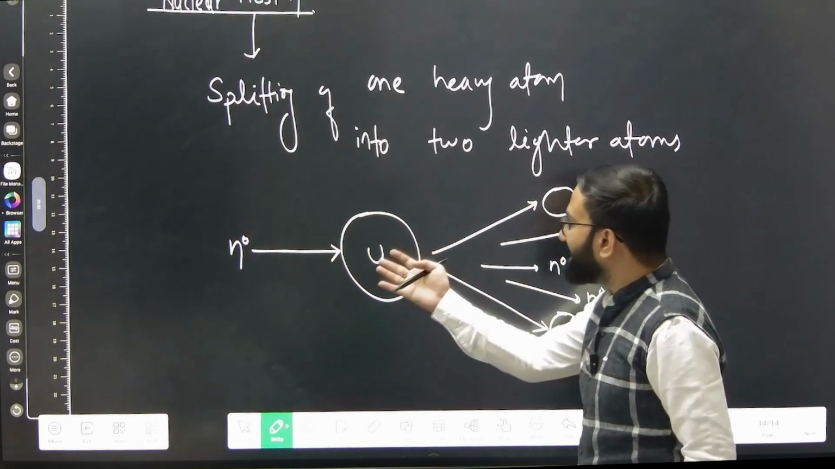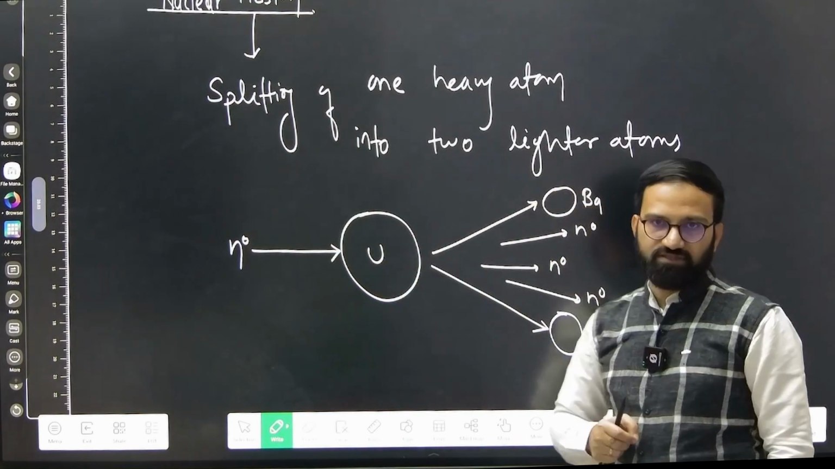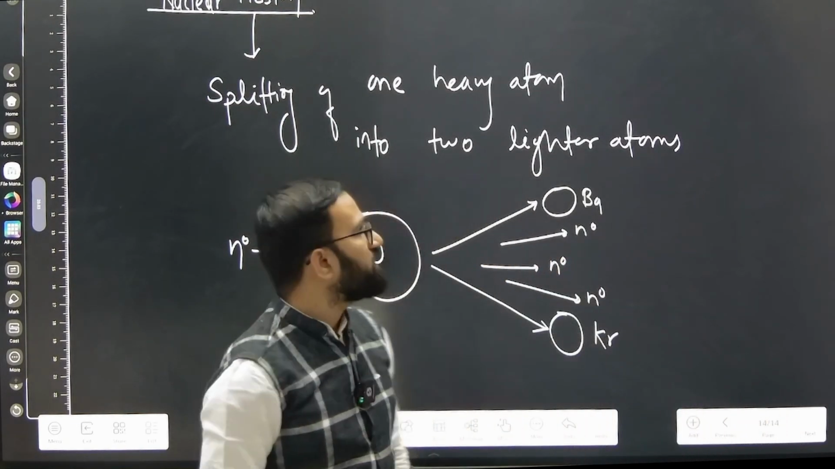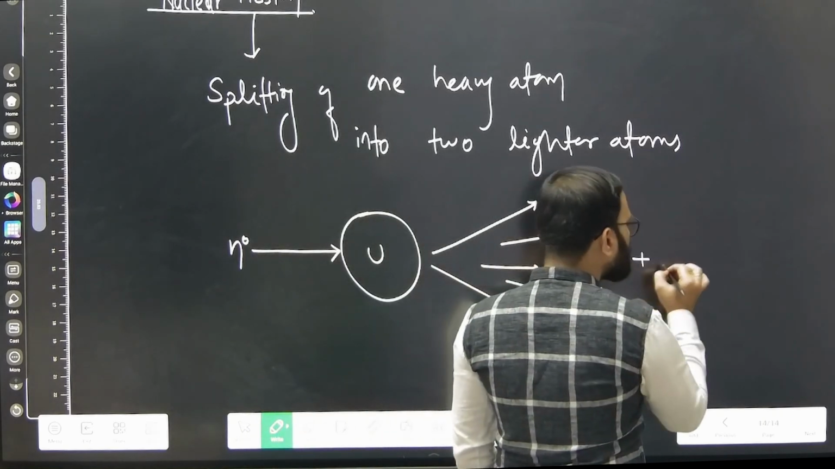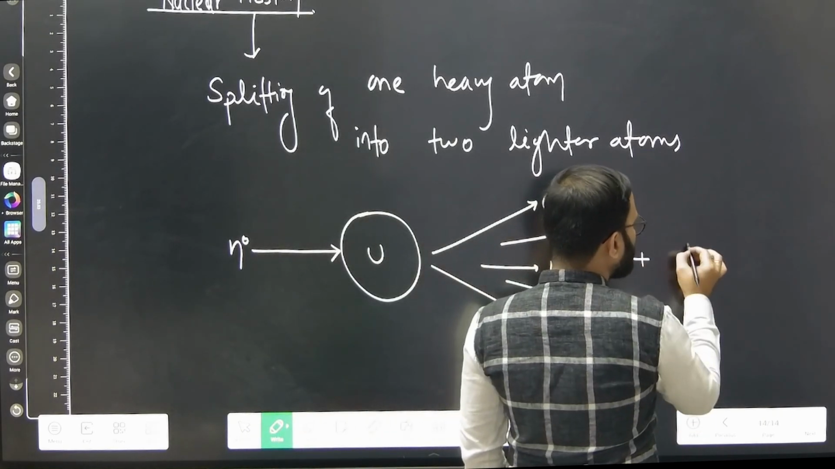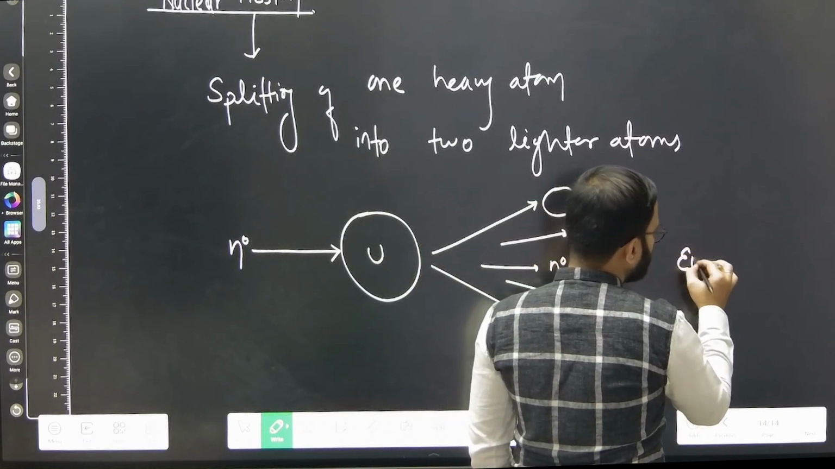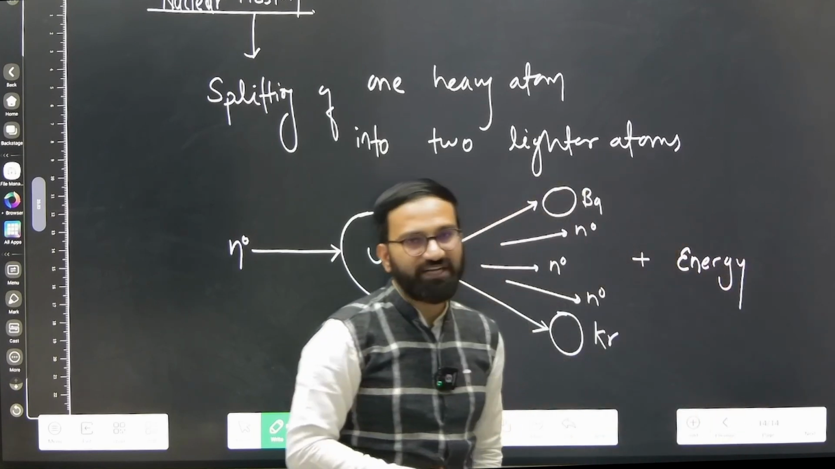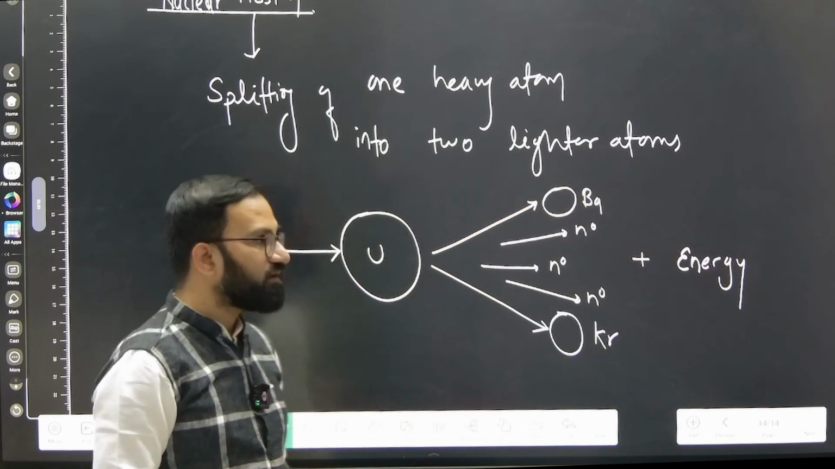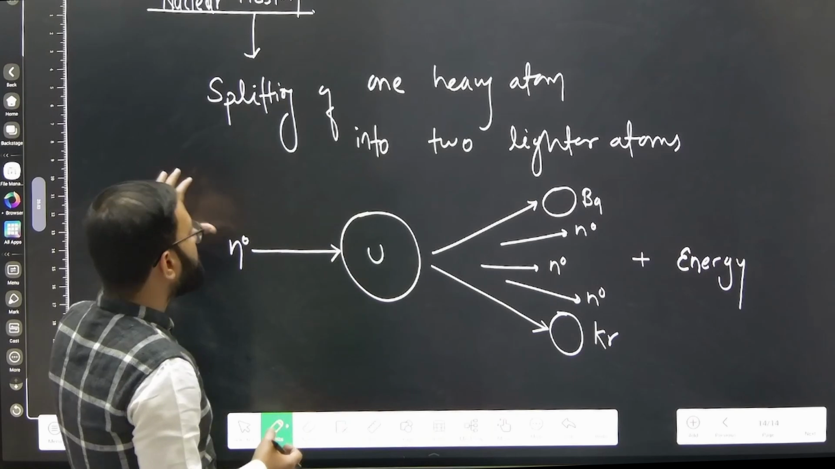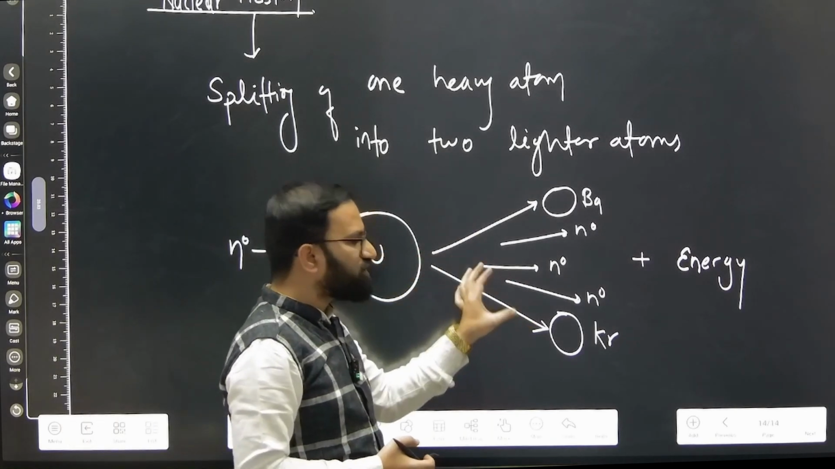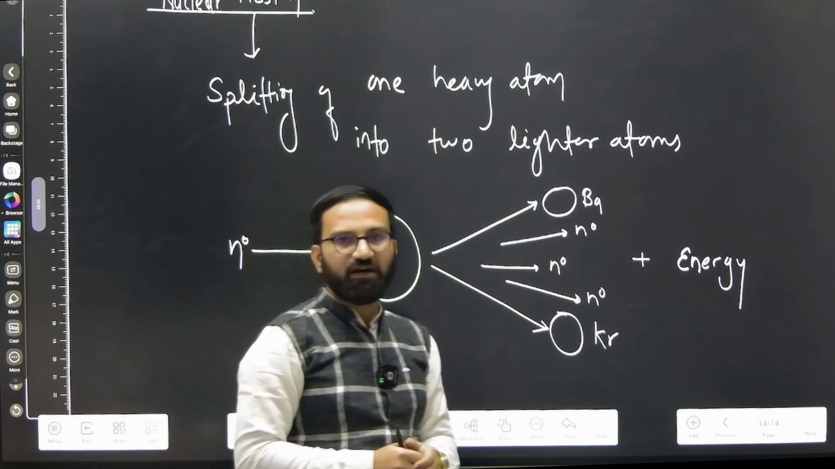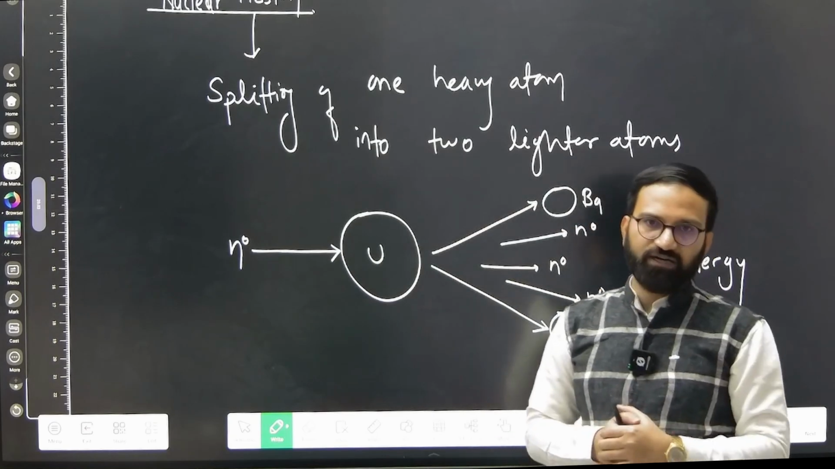So now you see the splitting of one heavy atom into lighter atoms, that we call nuclear fission reaction. And here also you are going to see a huge amount of energy, remember that, huge amount of energy, that is what I am saying here. So this nuclear fission reaction is what we are utilizing in our nuclear power plants.